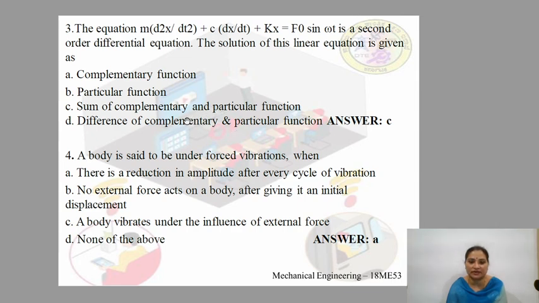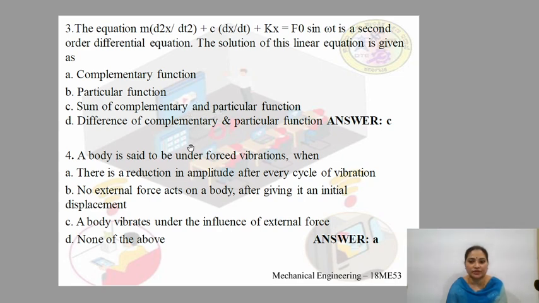As discussed in our derivation, we know that m x double dot plus c x dot plus kx equals F0 sin ωt. The solution of this will be a sum of complementary function and particular integral function. So therefore, the right answer for this question will be option C, that is sum of complementary and particular function.